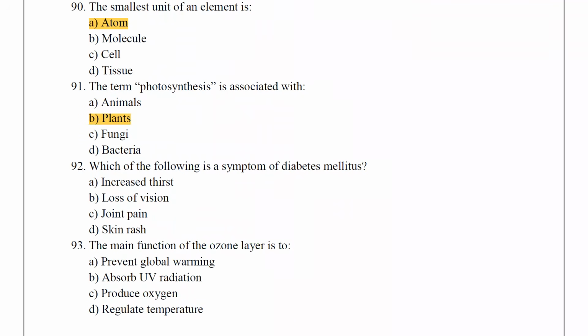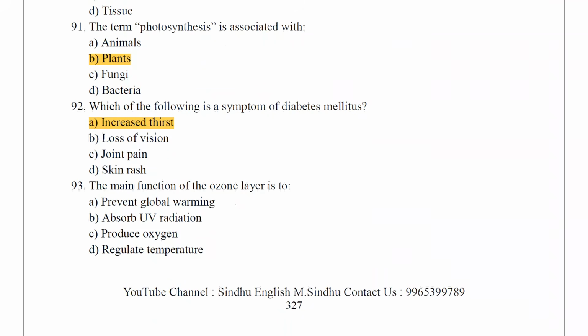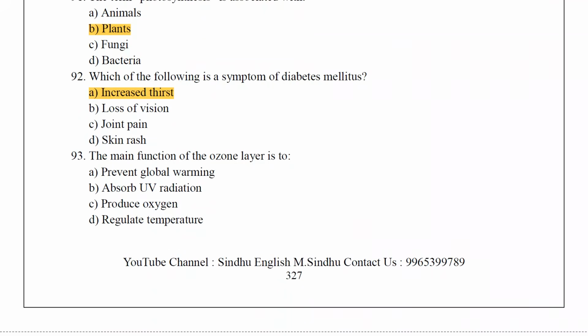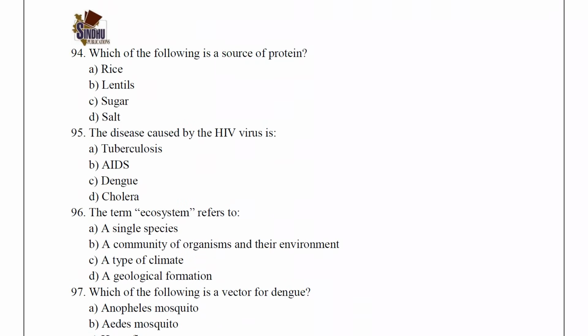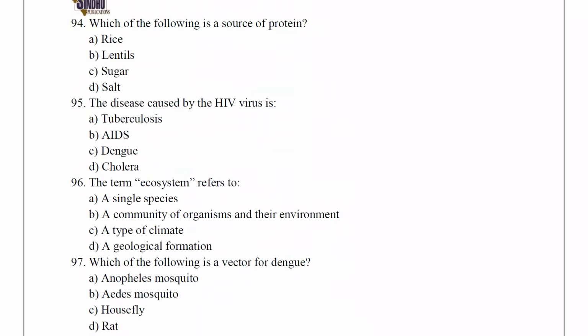Which of the following is a symptom of diabetes mellitus? Increased thirst. The main function of the ozone layer is to absorb UV radiation. Which of the following is a source of protein? The answer is lentils. The disease caused by the HIV virus is AIDS.